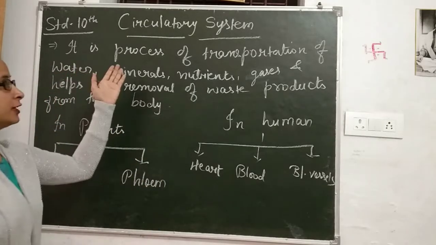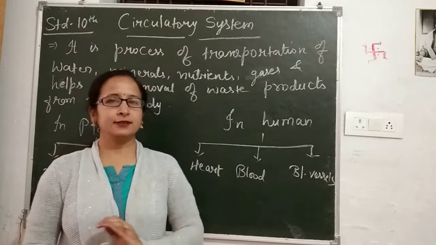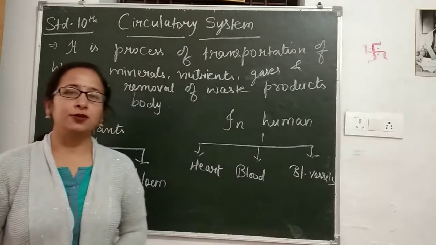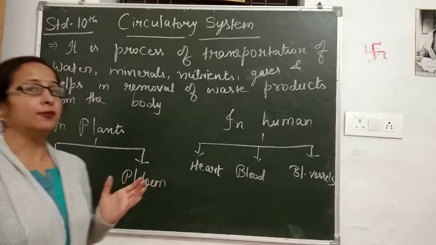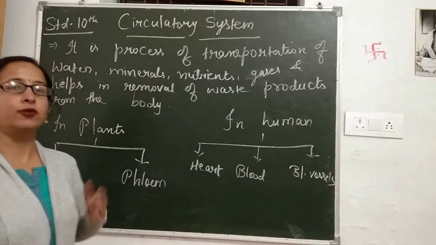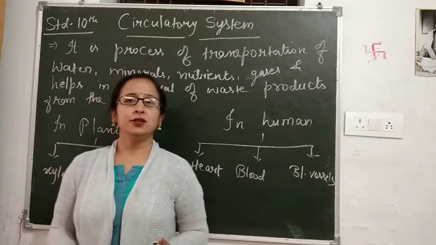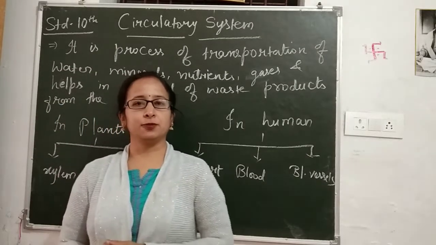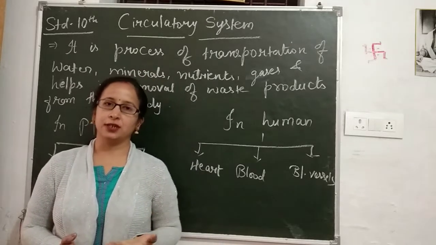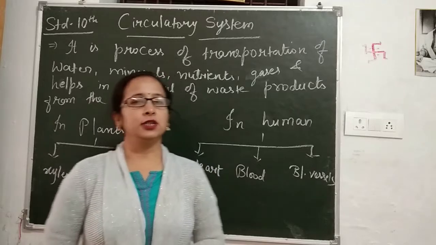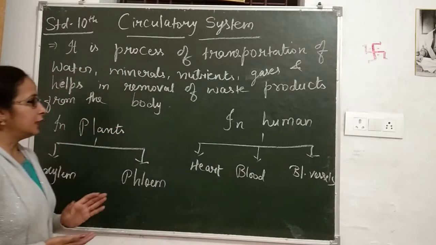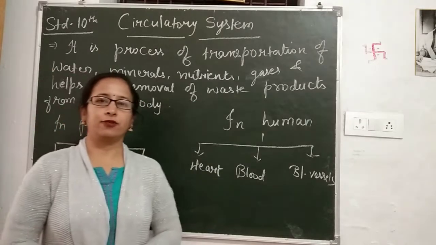Study about the circulatory system. So what is the circulatory system? Why is it essential? The circulatory system is the system of our body which helps in transportation of water, minerals, nutrients and waste products from the body. Like nutrition and respiration, circulation is also necessary for our body. Circulation helps in removal of waste products from the body.